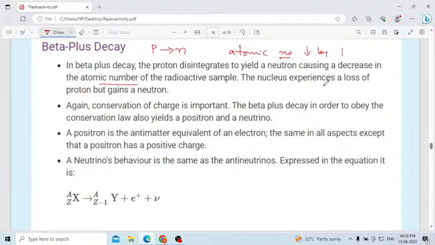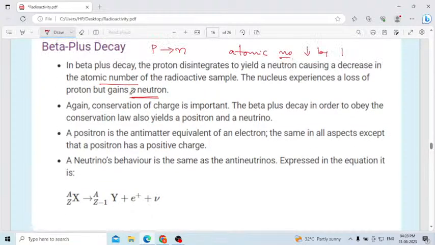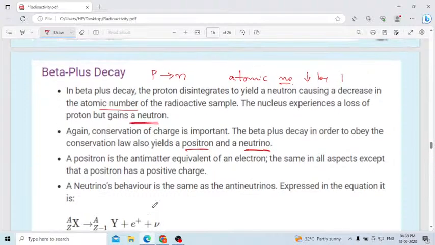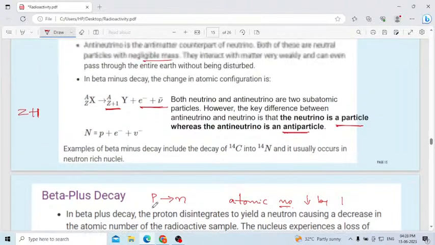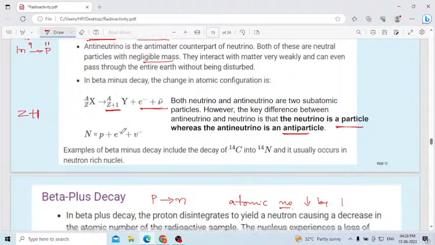The nucleus experiences a loss of a proton but gains a neutron. Again, according to the law of conservation of energy, in order to obey the law, beta plus decay yields a positron, e plus, and also a neutrino. In the case of beta minus decay, it produces an electron and an antineutrino to balance the law of conservation of energy.